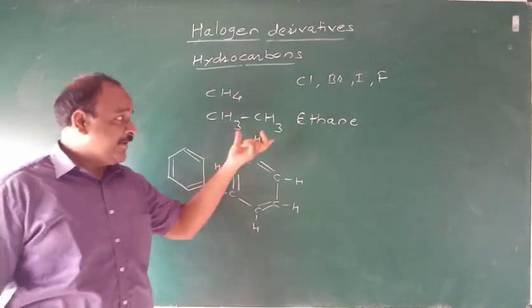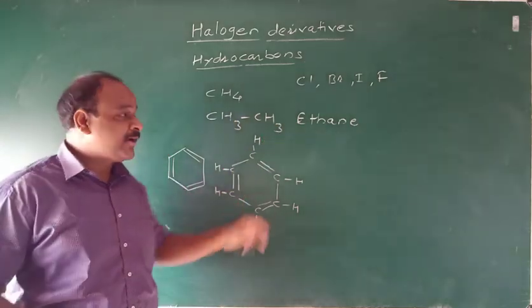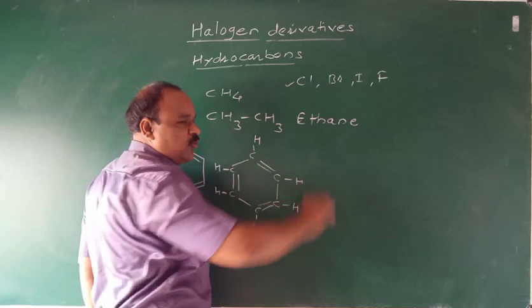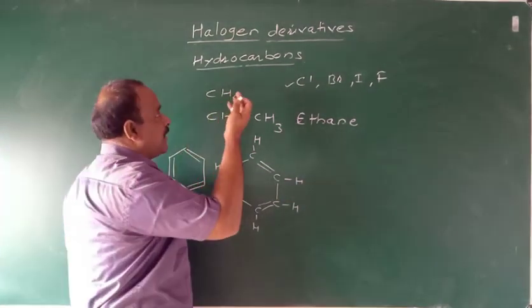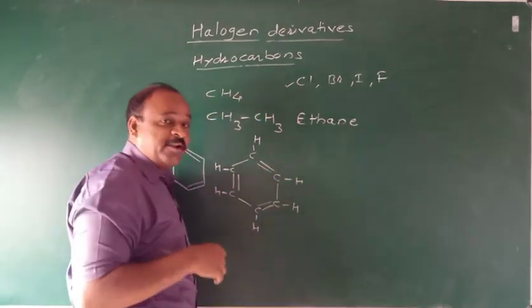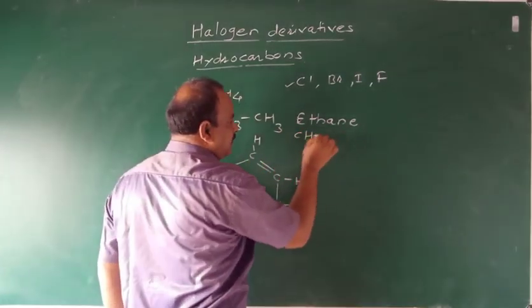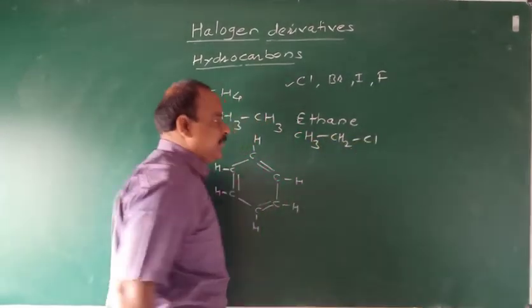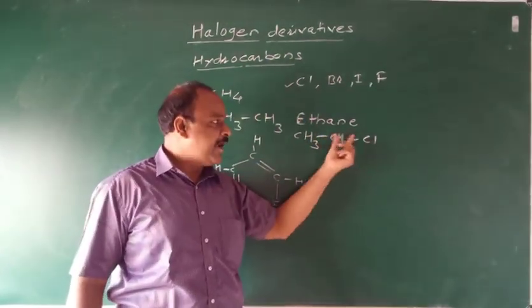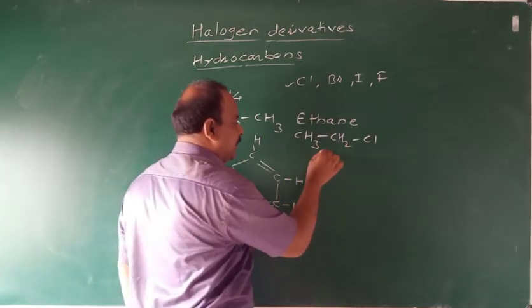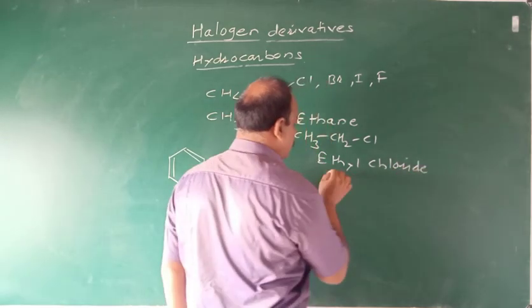For example, in case of ethane, out of these 6 hydrogen atoms, 1 hydrogen atom is replaced by chlorine. Then the formed compound is called a halogen derivative, that is, chlorine derivative of alkane. Here the alkane is ethane, that is CH3CH2Cl. It is called a halogen derivative of alkane. The name of such compound is ethyl chloride. It is also called chloroethane.